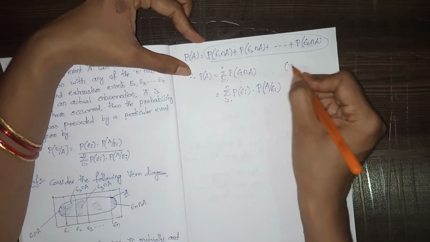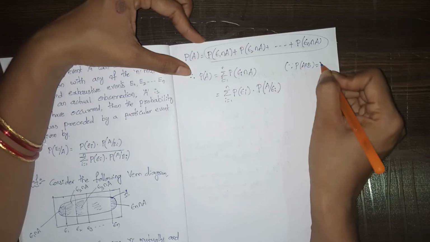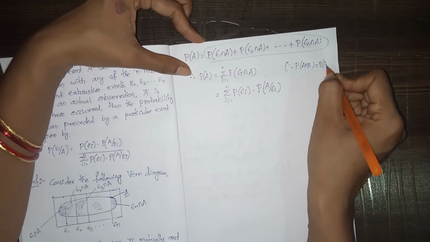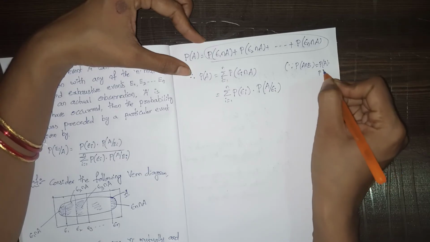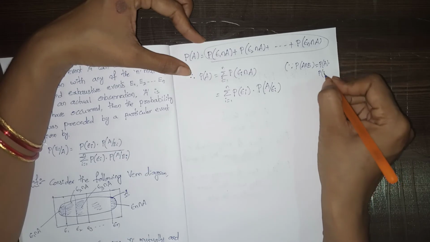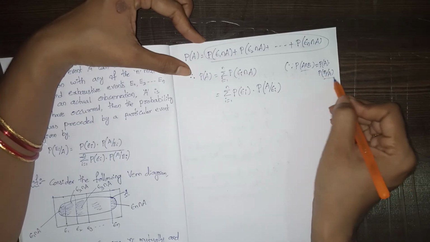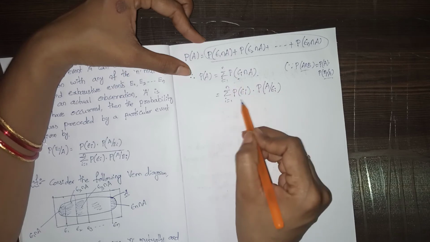Since probability of A intersection B equals P of A into P of B given A, by using this formula we have written this term like this.